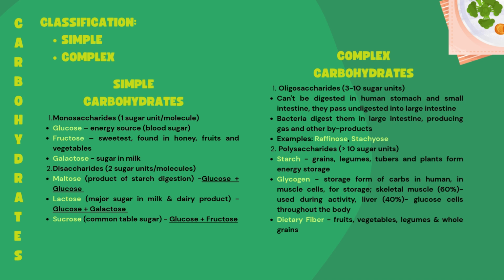Disaccharides have two sugar units per molecule. We have maltose, a product of starch digestion, glucose plus glucose. Lactose, the major sugar in milk and dairy products, glucose plus galactose. Sucrose, common table sugar, glucose plus fructose.